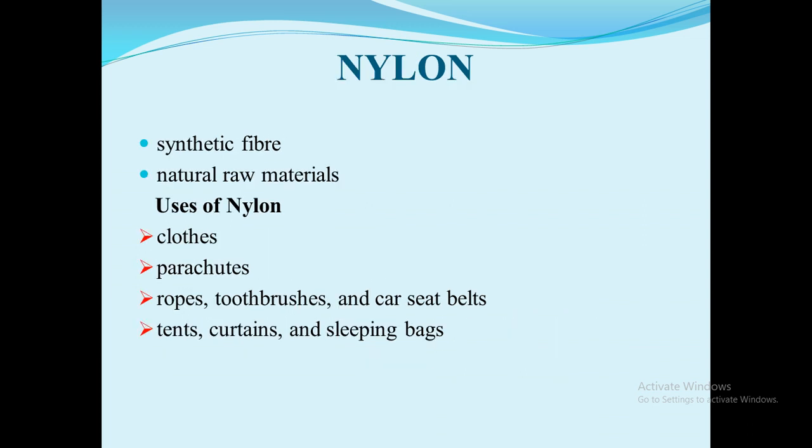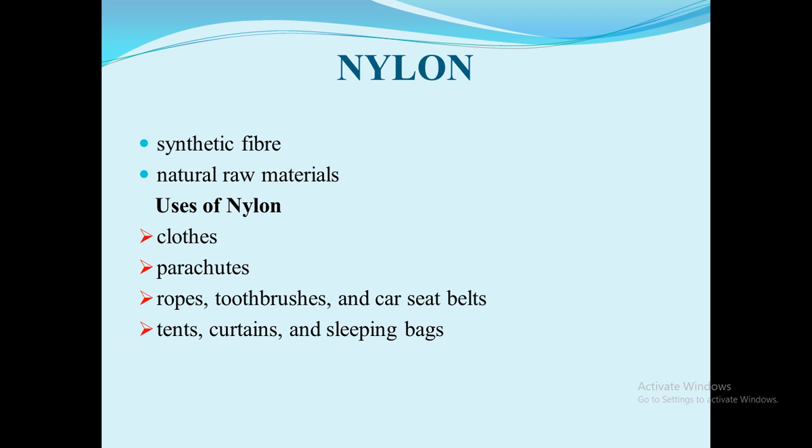Next one is nylon. Nylon is another man-made fiber. In 1931, it was made without using any natural raw material. That is, the raw material is not from a plant or an animal. It was prepared only using chemicals such as coal, water and air. So this nylon is the first fully synthetic fiber.